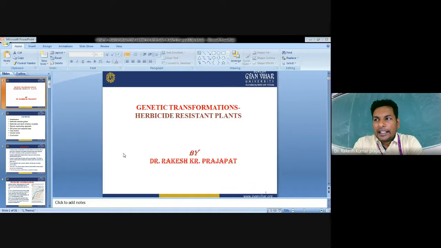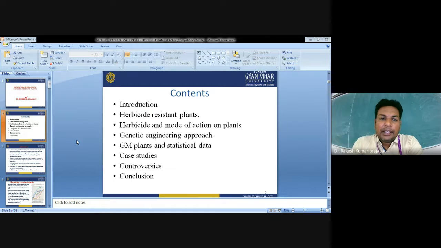So, genetic transformations, we already discussed this. What are the different methods of gene transfer? What is genetic transformation? We already discussed that. But in this lecture, we will discuss what different herbicide resistant plants have been developed by using different classes of herbicide resistance genes. What is the significance of that? Why do we need to develop herbicide resistance genes, and how do they give an advantage over non-transgenic crops?